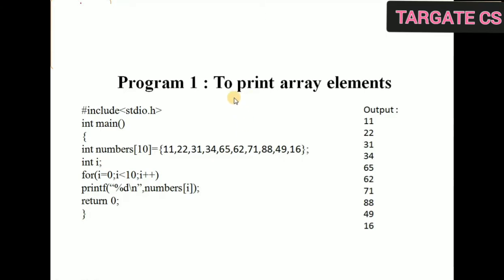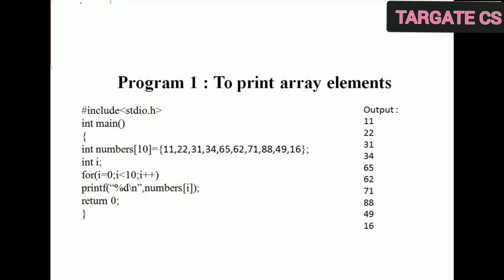So consider program 1 to print the array elements. So here I have taken array numbers of integer type and its size is 10. That means it will store maximum 10 elements. And here I have initialized it as 11, 22, 31, so on 16, terminated by semicolon. Now I want to print these numbers. So what I will do, I will use the loop.